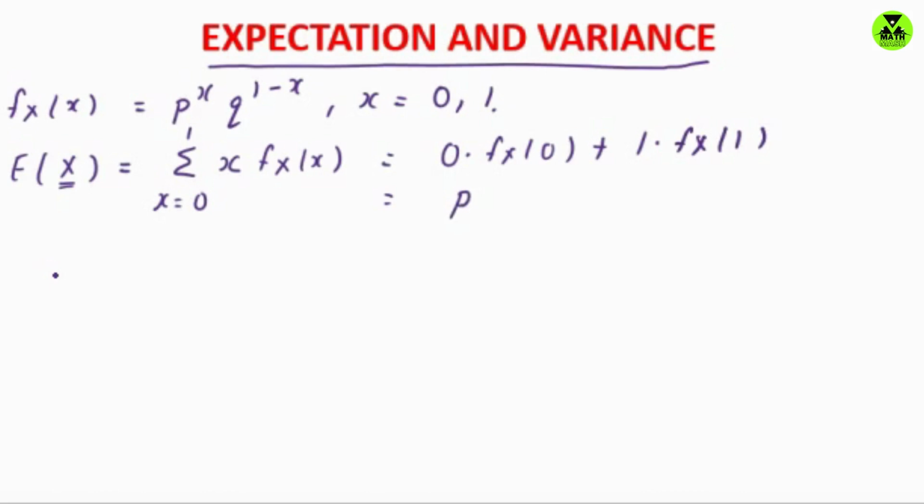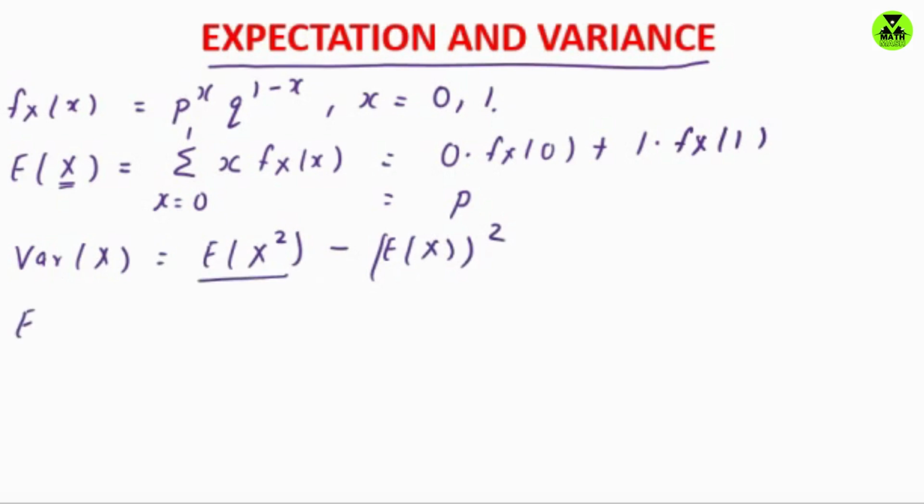Now, in order to compute the variance of x, we know the computational formula for the variance of x: it is expected value of x square minus expected value of x whole square. For this we need to compute the expected value of x square. So what is the expected value of x square? This time the function of x is x square, so again, x is a discrete random variable, so we'll use summation, and x takes only two values, 0 and 1, and the function here is x square, so write x square, and the probability mass function.